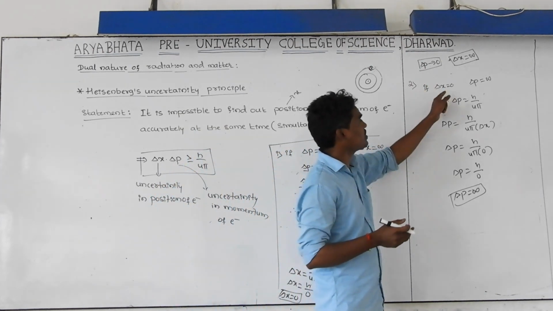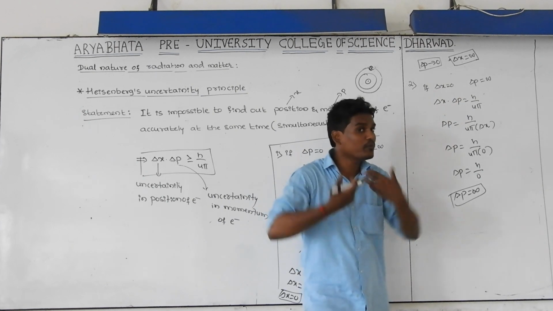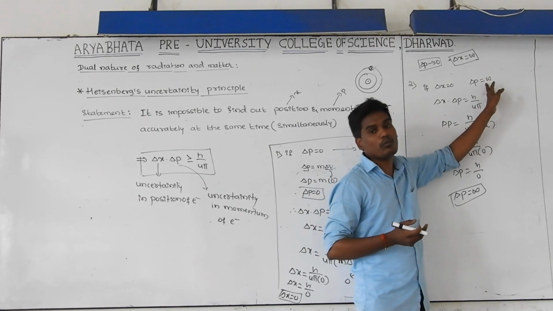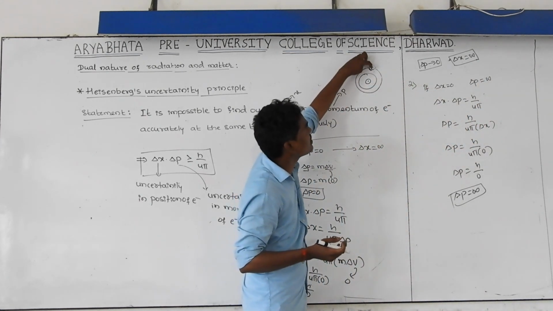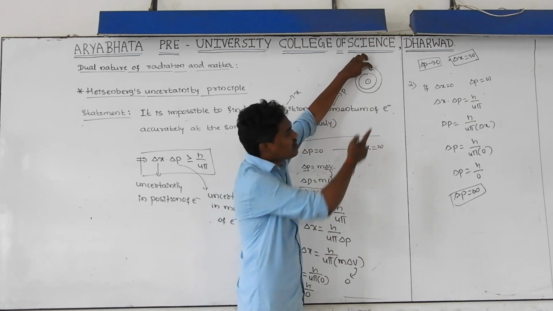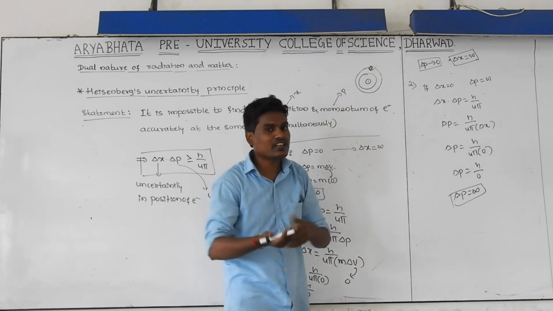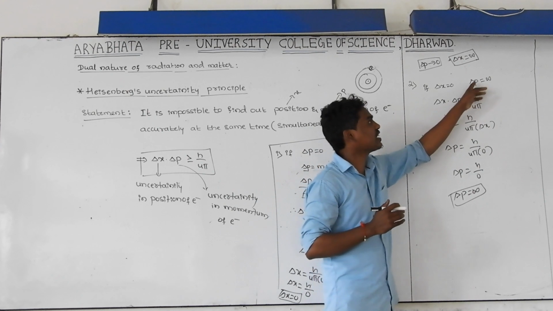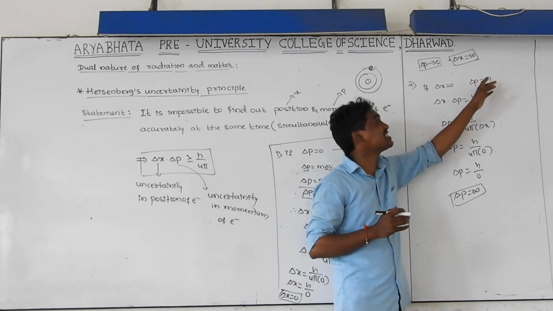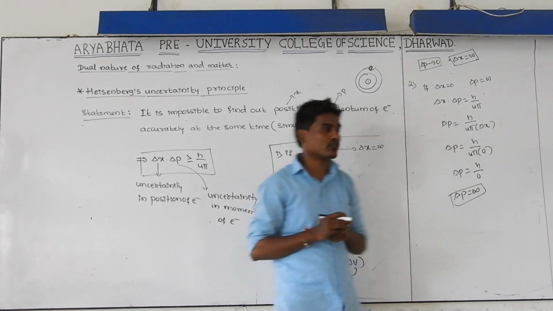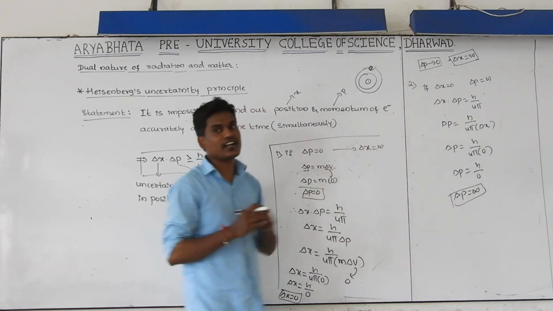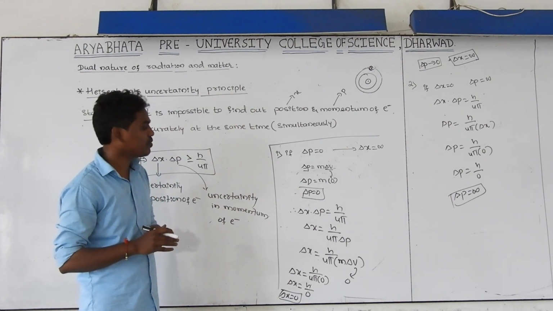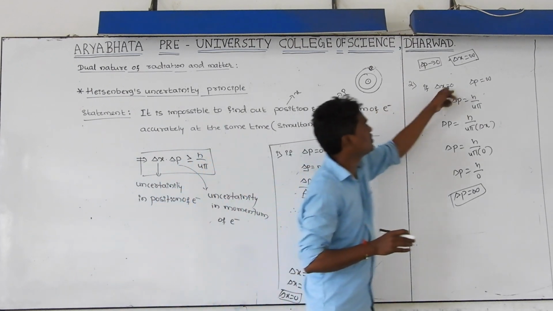Similarly, you can take vice versa. If delta x is equal to 0, if you know the value of the position, then you are getting maximum uncertainty in momentum. For example, if you know this is the position of the particle, then what is the value of its momentum? It is highly impossible to calculate. That's why delta p becomes infinity. You are getting maximum uncertainty in the momentum of that electron. And this is regarding the conditions of the Heisenberg uncertainty principle. Just remember this condition and this condition along with